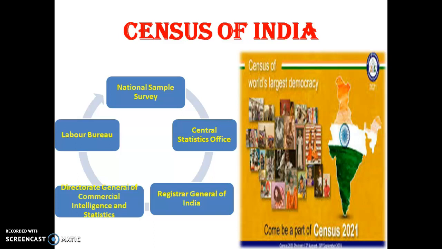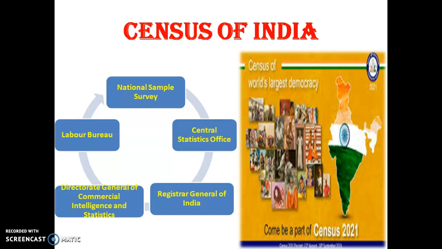It is conducted at the state level, and it is also conducted at the national level. The central agencies that conduct the census: first we have the National Sample Survey Organization, NSS or NSSO. Then we have the Central Statistics Office, CSO. Then the Registrar General of India, RGI.